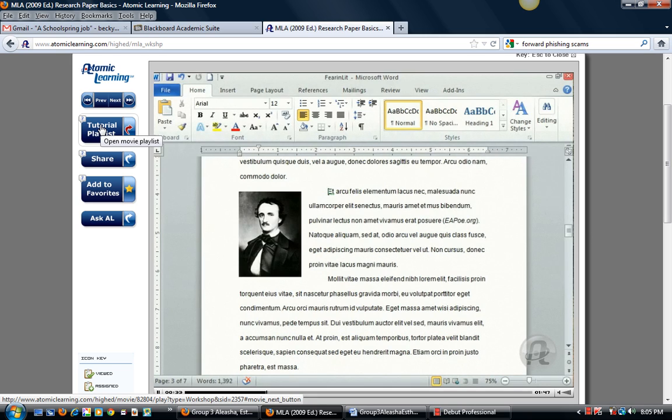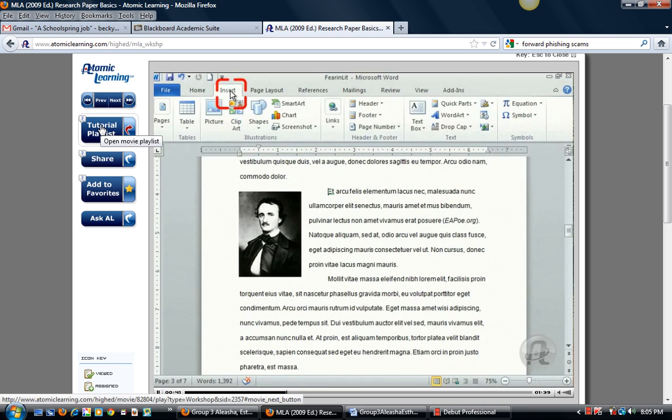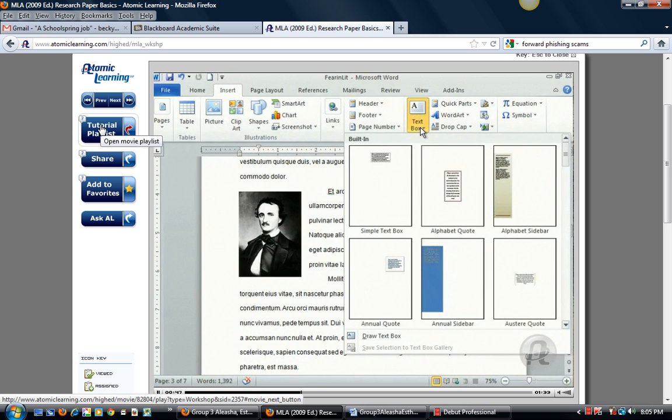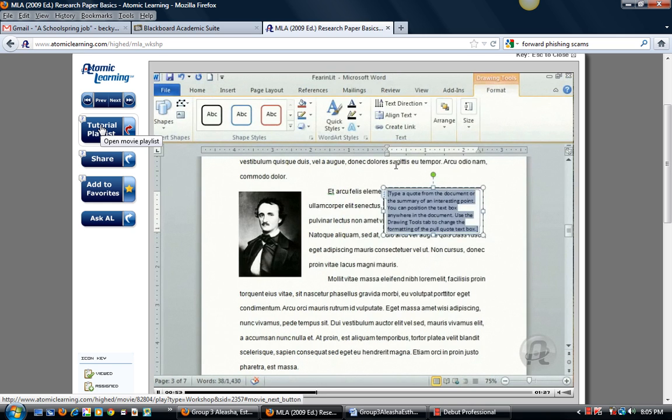One way to insert this information is to insert a text box. To insert a text box, click the Insert tab, and then select the text box drop-down menu. You'll see many different options. For now, we'll just choose Simple. Your text box will appear in the middle of your page. To move it,